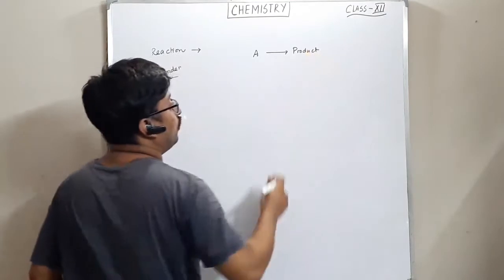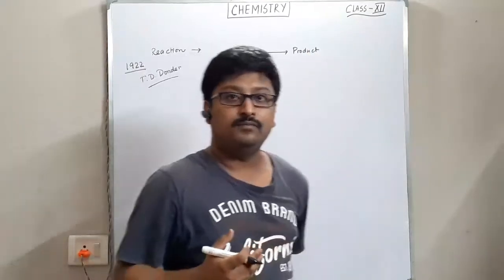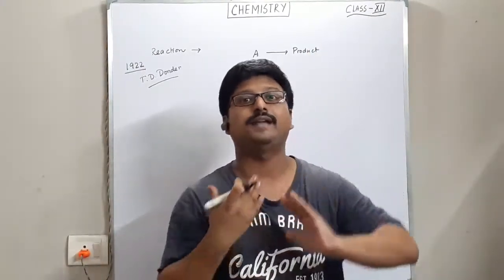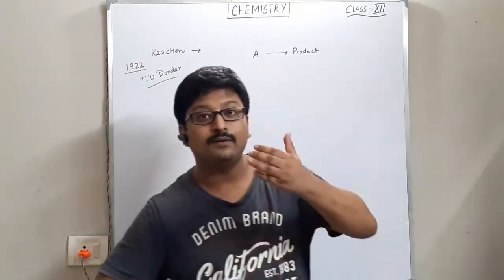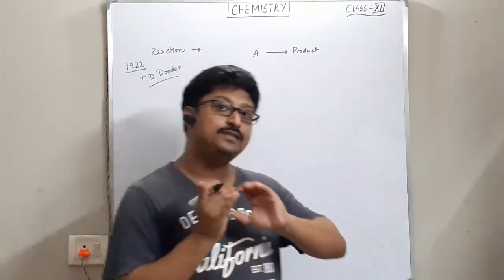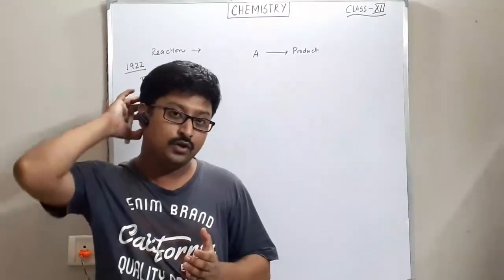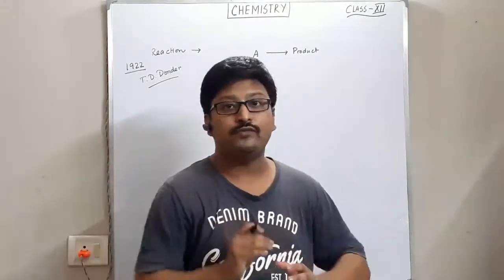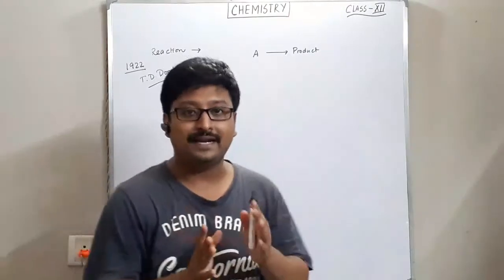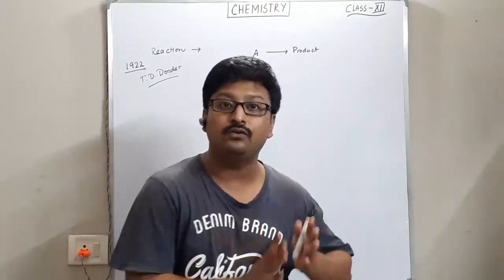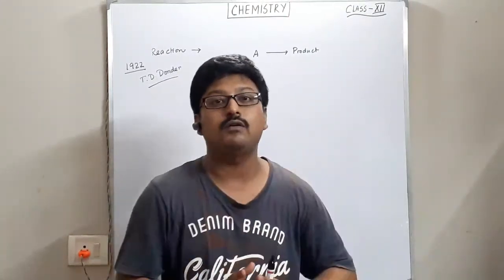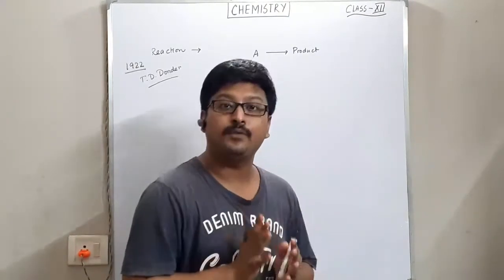Correct? So, not for all the time, let's say it takes some time t, but for a moment, between 0 to t, let's say you are stopping the reaction. So what will you get? You will find out that not all the reactants are converted to the product, but a few amount of reactants are converted to the product.